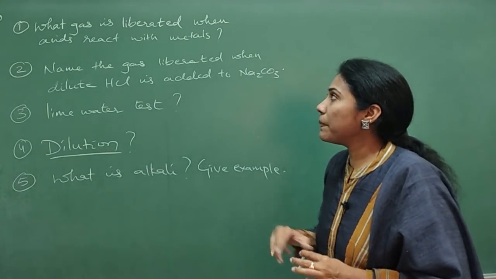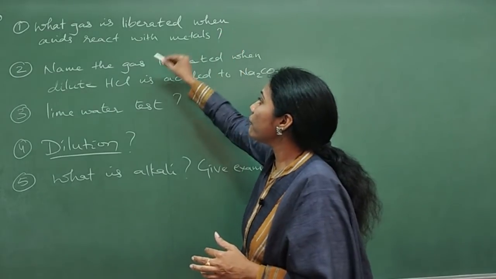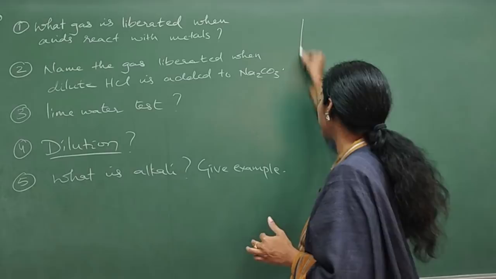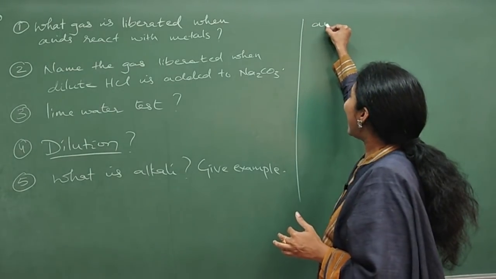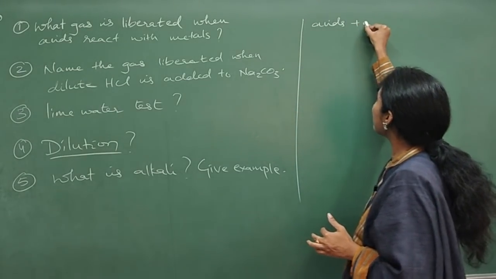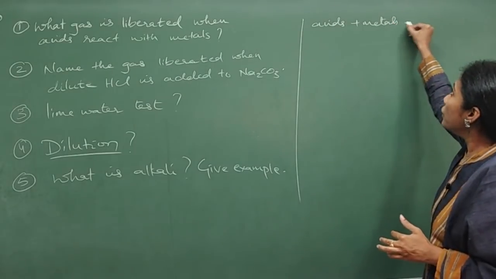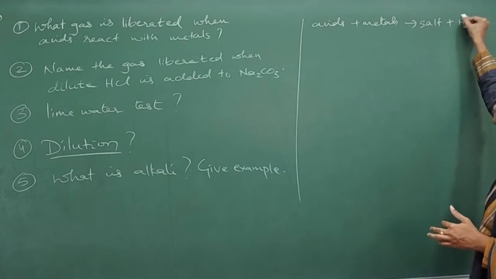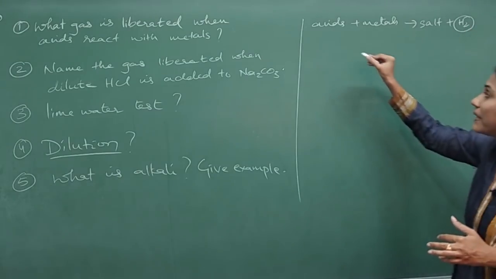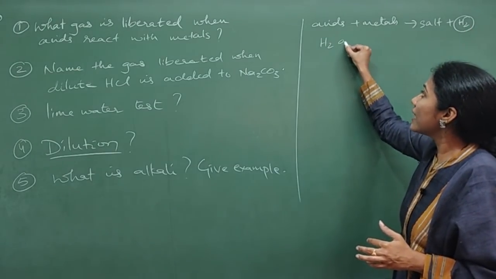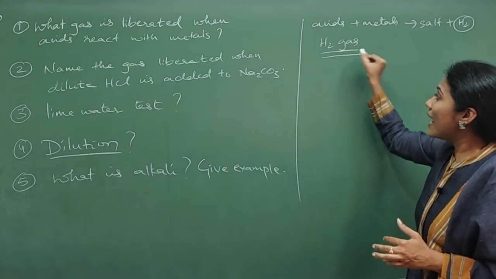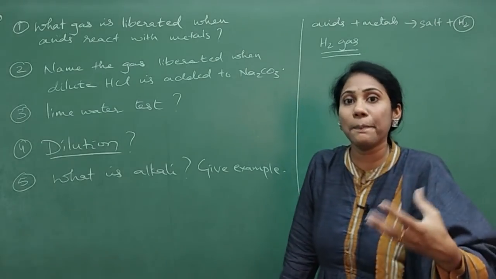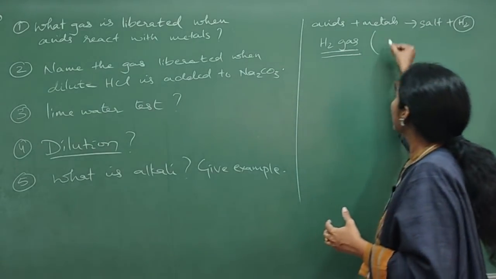Coming to the first aspect, what gas is liberated when acids react with metals? Whenever acids react with metals, what do you get? You will get salt and hydrogen gas. So which gas is liberated? Hydrogen gas is liberated. And they may ask you, how do you test the presence of this hydrogen gas?